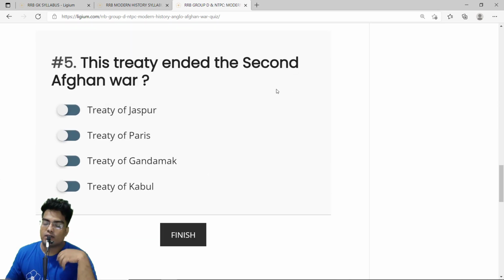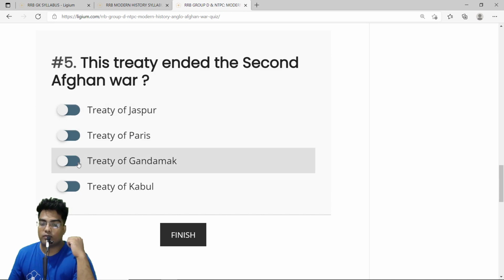Which treaty ended the second Afghan war? So the Treaty of Gandamak, okay, it was the Treaty of Gandamak which ended the second Afghan war. So the correct answer is option C, the Treaty of Gandamak.